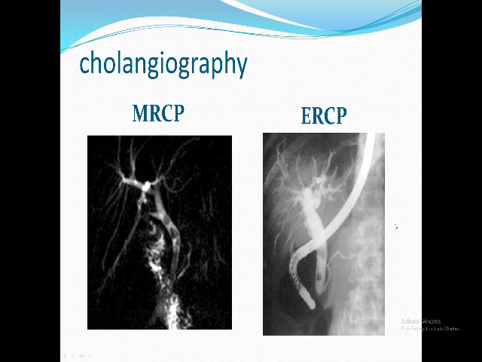I want you to see the cholangiography here, some sort of ERCP, endoscopic retrograde cholangiopancreatography. In this situation, you might find mild dilation of the intrahepatic biliary radicals. You can find a dilated common bile duct like that. You can see a filling defect here and no passage of the dye to the duodenum. Also in this MRCP, you can find a dilated common bile duct. You might find this filling defect. But in this situation, the bile passed to the duodenum.